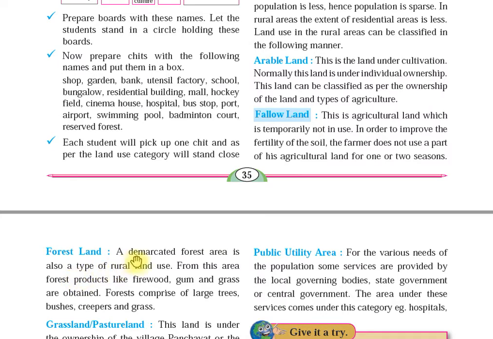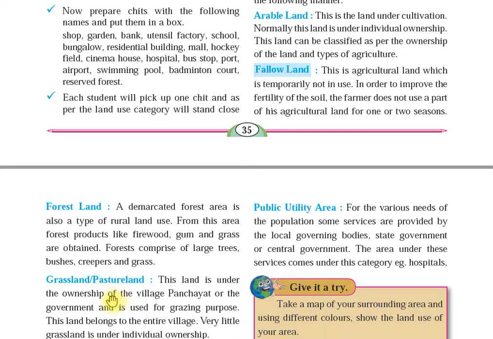Now, forest land, a demarcated forest area. Demarcated means having a boundary or limit. It is also a type of rural land use. From this area, forest products like firewood, gum, and grass are obtained. Forests comprise large trees, bushes, creepers, and grass. So in forest land, we can see all these things growing.